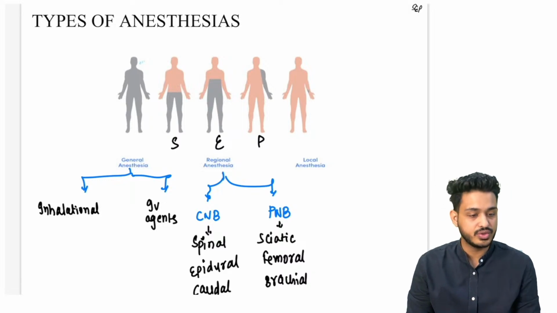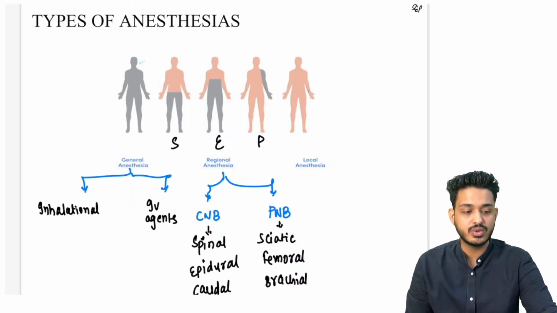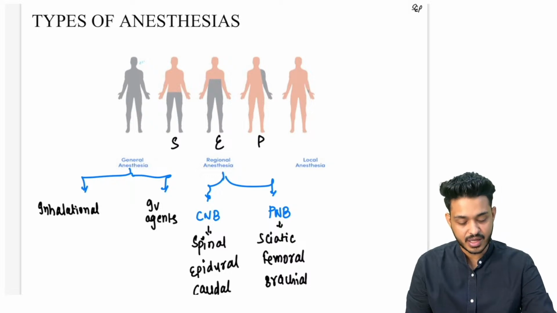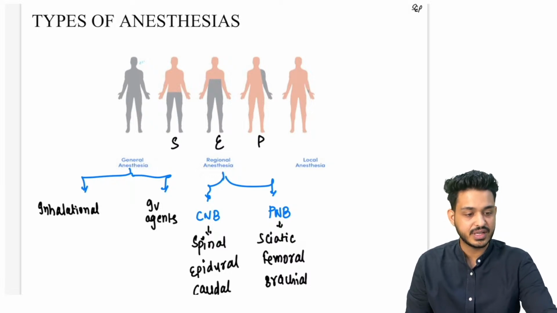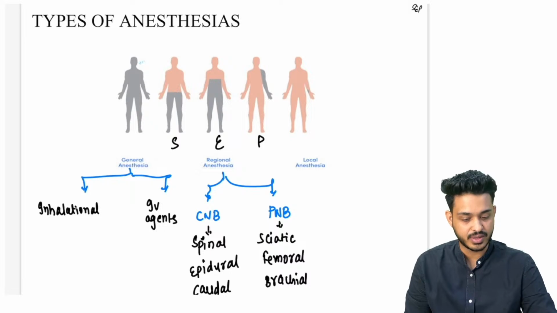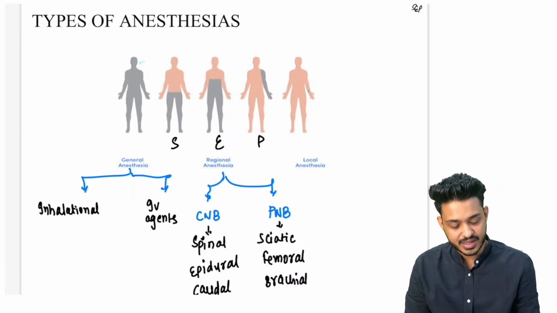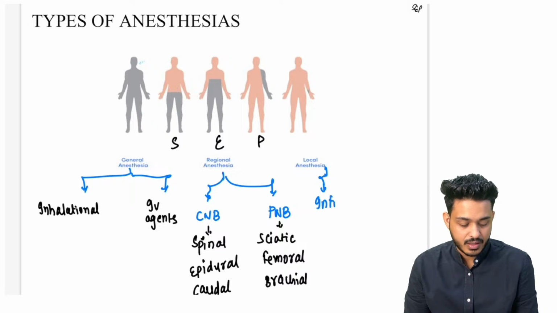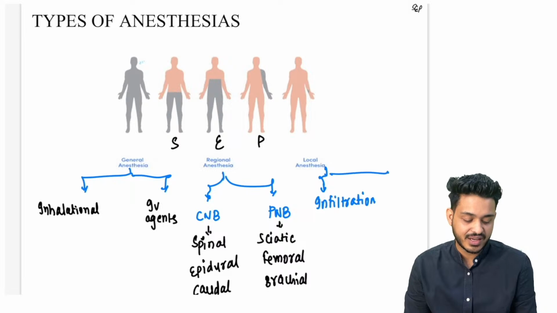Lastly, we can also use local anesthesia. What will you study in local anesthesia, children? Look here. Lastly, we can use local anesthetic agents. We have two types. One is infiltration. This was the question they have asked you. The second one is topical anesthesia.